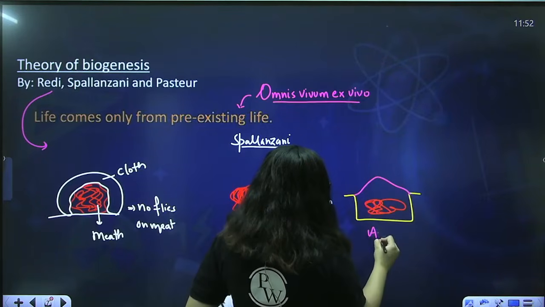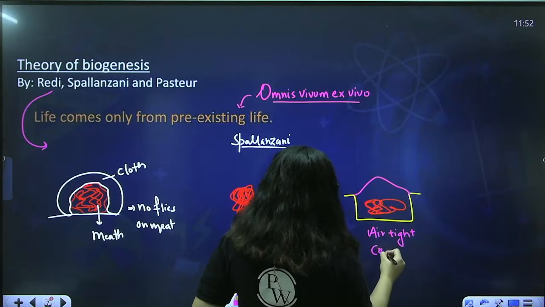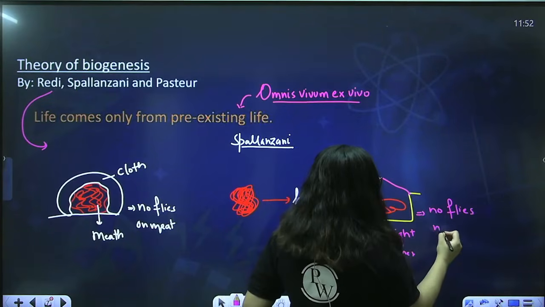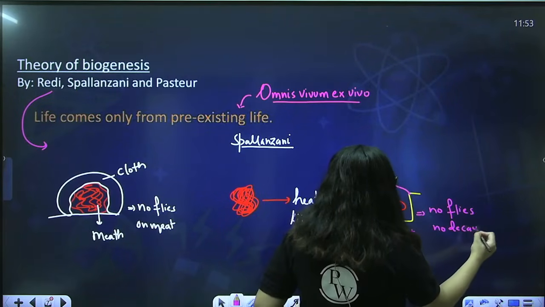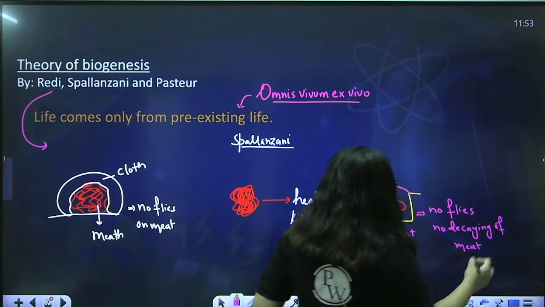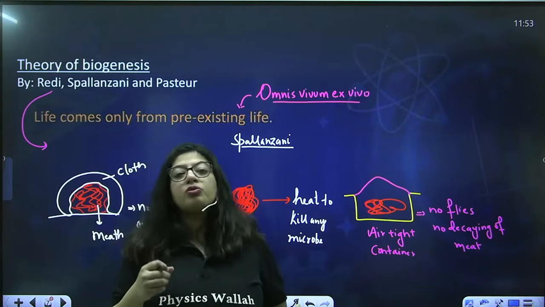Right, so he put it in an airtight container. So again there were no flies, and even no decaying of meat. Why? Because we heat it. We heat it because when you heat anything, the microbes will be killed, and when the microbes are killed, there will be no putrefaction.